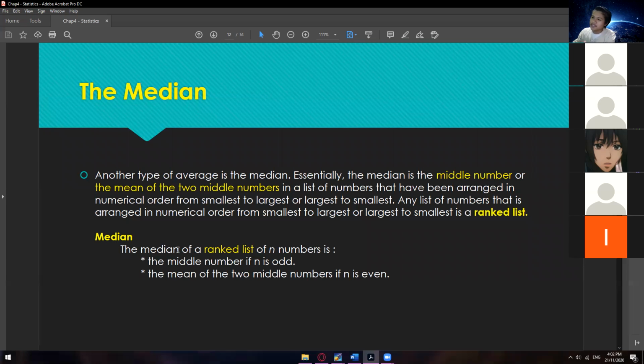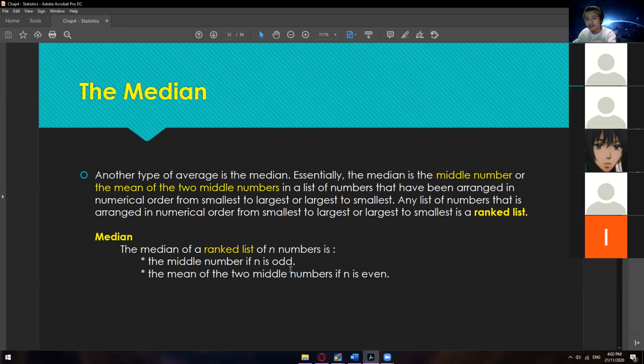Anyway, the median is the middle number if n is odd. And another one, the median is the mean of the two middle numbers if n is even. So it comes with two ways on how to get the median. So let's say you have an odd count of data.